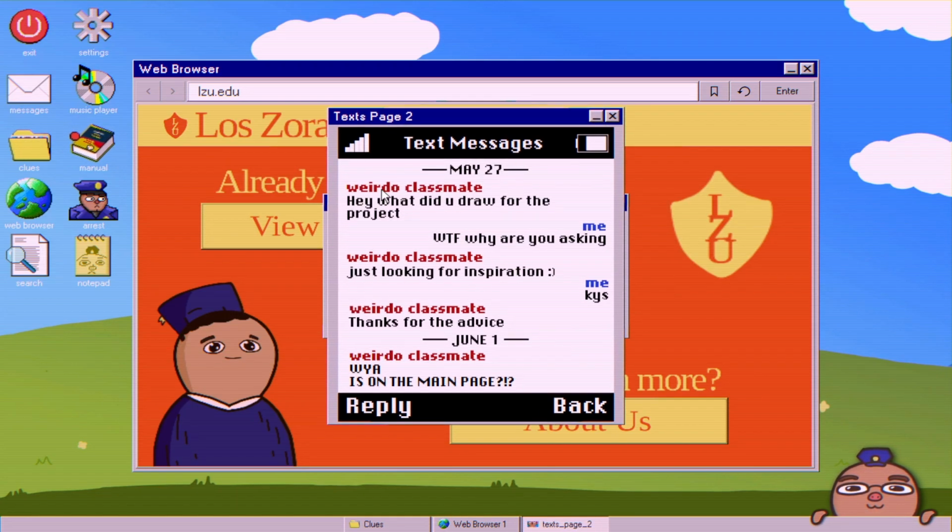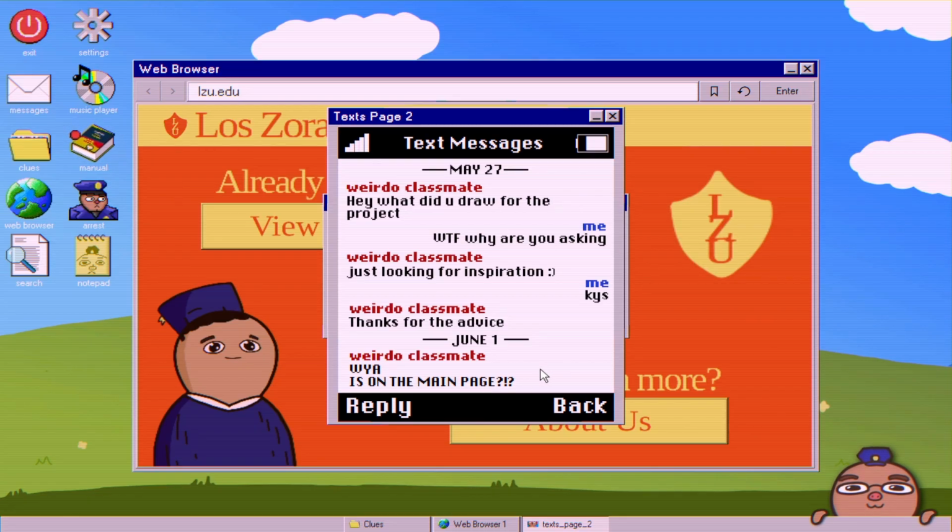Second text page. Weirdo Classmate: Hey, what did you draw for the project? Me: WTF, why are you asking? Weirdo Classmate: Just looking for inspiration. Me: KYS. Weirdo Classmate: Thanks for the advice. A couple days later, Weirdo Classmate: YWA is on the main page.